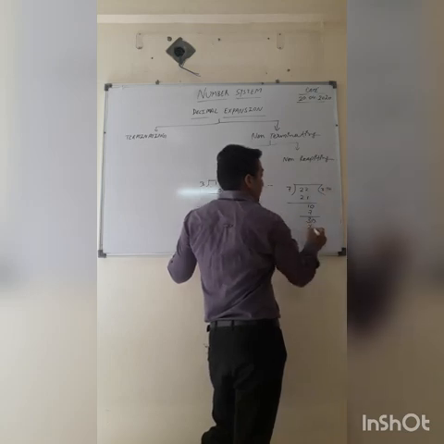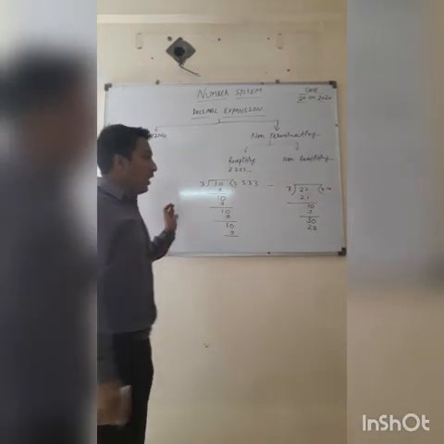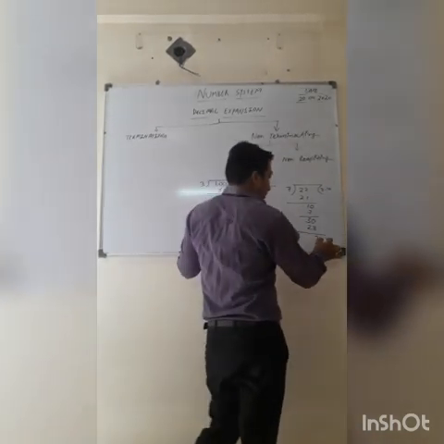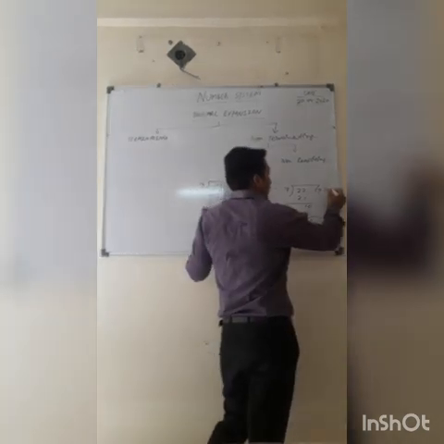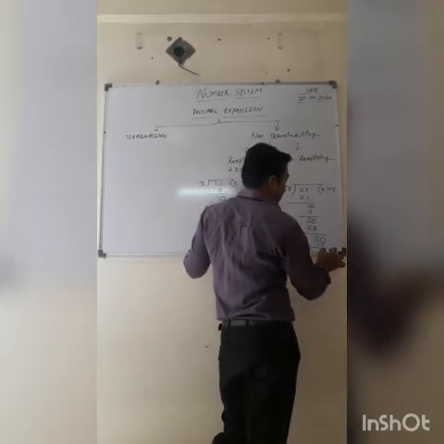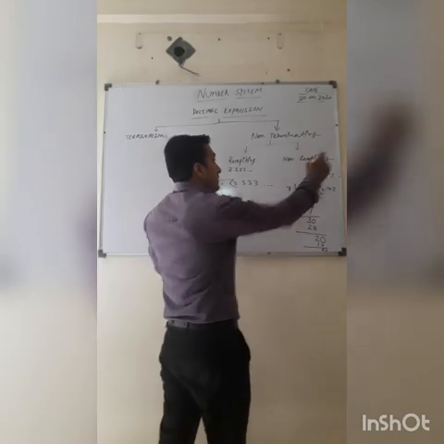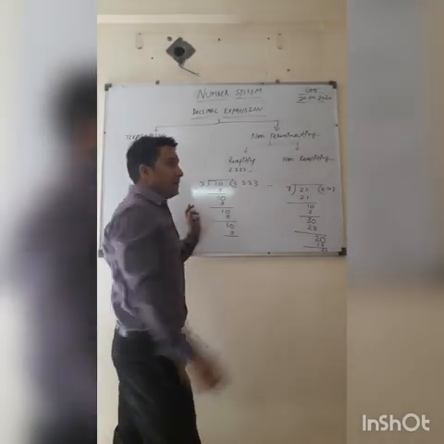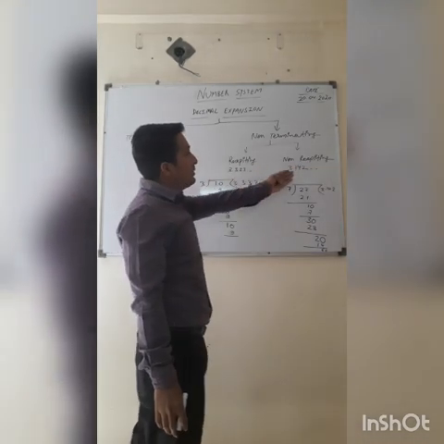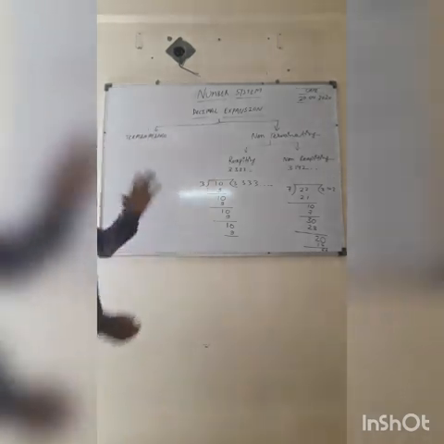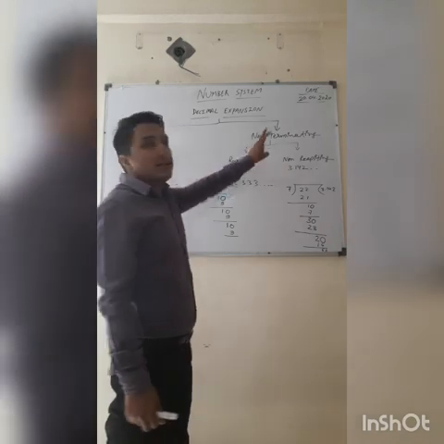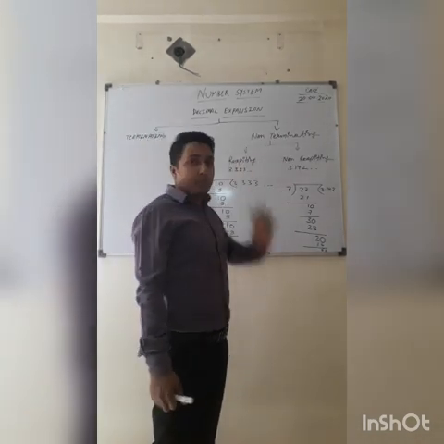7 4s are 28. Is it clear? Now what will be the remainder? 2. 0 will be there. 7 2s are 14. Again remainder will be 6. 0. So similarly it will continue. It is non-terminating and non-repeating, because the digits are not repeating. So decimal expansion is of two types, that is terminating and non-terminating. In non-terminating there are also two types, repeating and non-repeating.